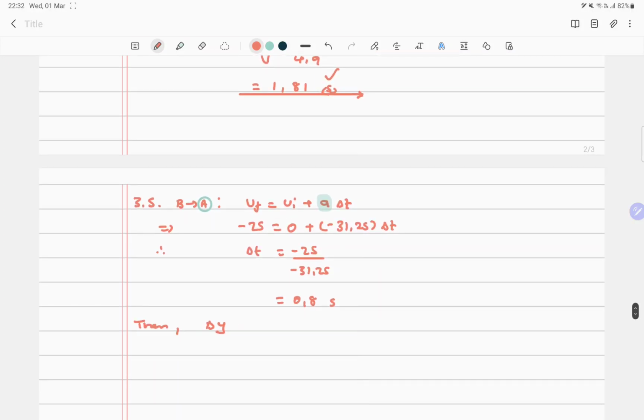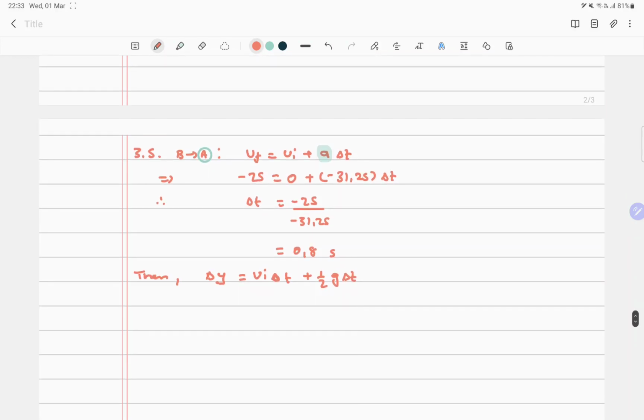And then delta y is going to be, oops, you guys are using v, I'm so used to my old syllabus. v_i delta t plus half g delta t squared. Now we can use g because we know that from point A upward he's going to be doing free fall, okay? And then what we want is this. So what did we know? This was minus 25, isn't it? Delta t. Okay, maybe let's sort out delta t.